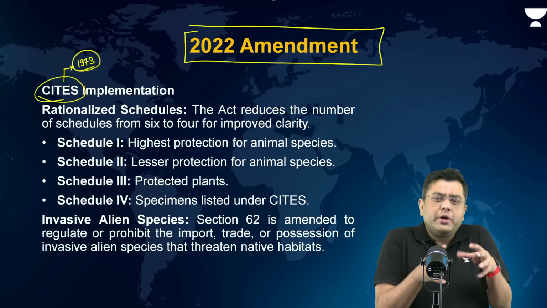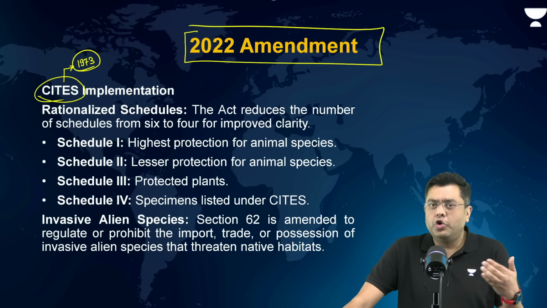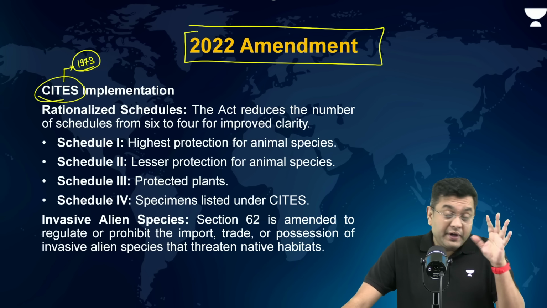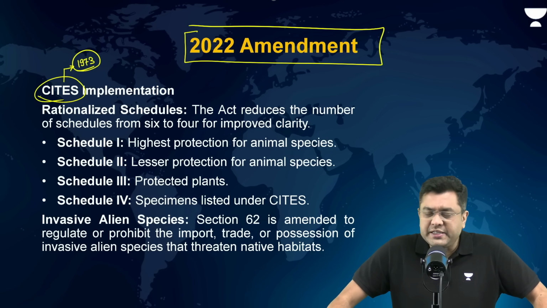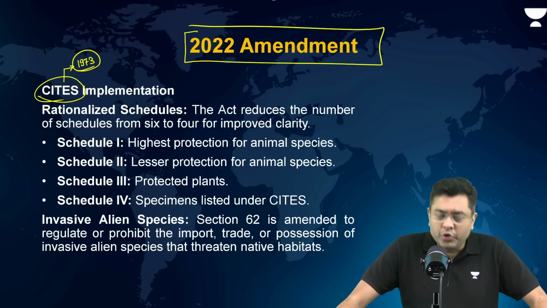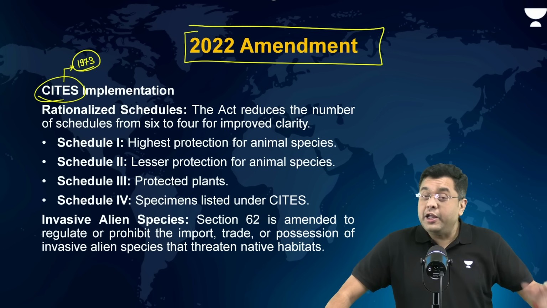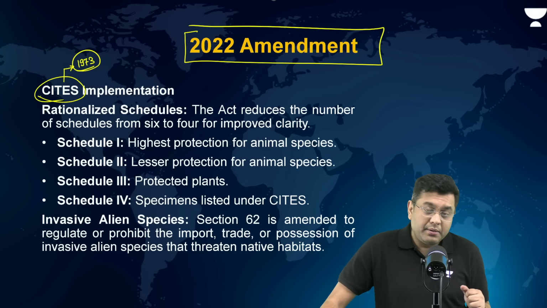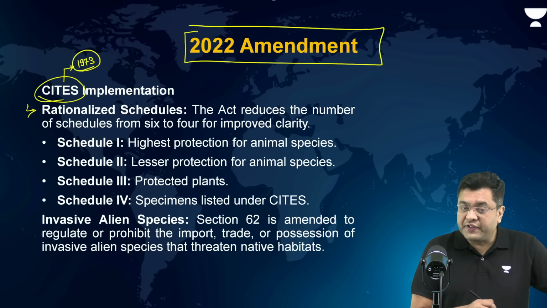Now, in order to implement the provisions of CITES, in order to have stringent and stricter control in the transfer and the trade of the animals, that is why the amendment was brought in. Also, some of the penalties were made stronger and more stringent. A scientific organization and body was created in order to understand the role of these particular species in the larger biodiversity. Now, rationalization of the schedules.